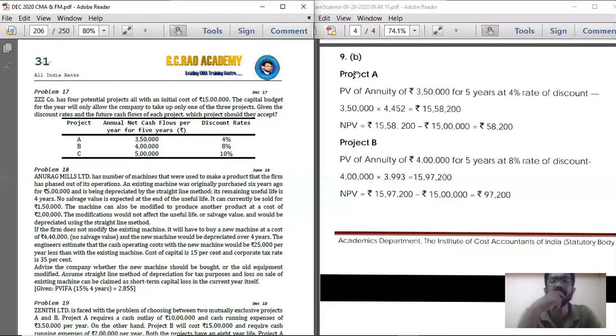Record capital A. Put the heading Project A and underline it. Below that, first arrow mark, calculate present value of cash inflow.